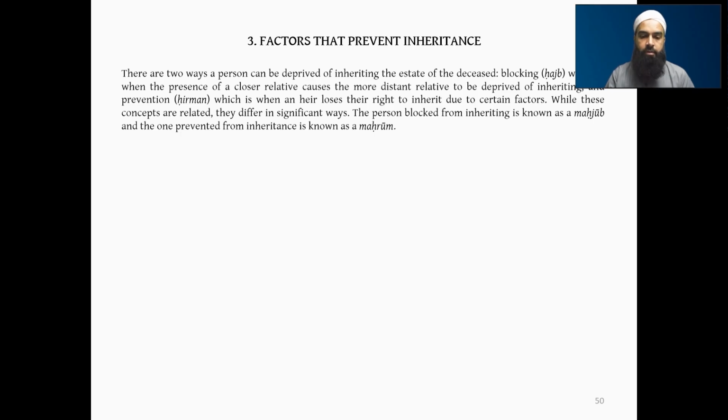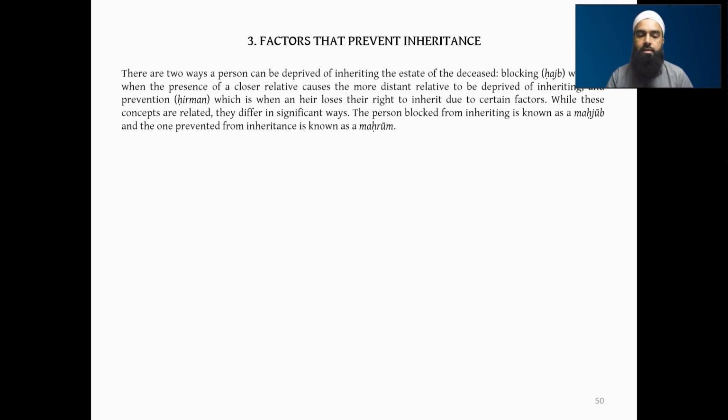And the other method is prevention, which is hirman, which is when an heir loses their right to inherit due to certain factors. So they lose the entitlement, they lose the eligibility to be able to inherit. This is called hirman, where they are being prevented from inheriting. The other one was hajb, meaning blocked from inheriting. So there's a difference between the two, as you will understand.